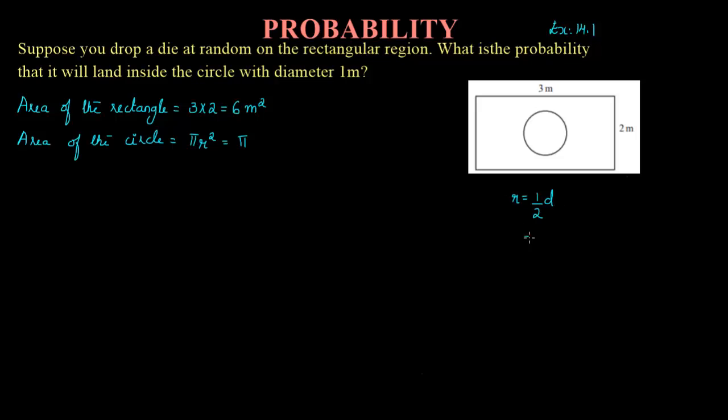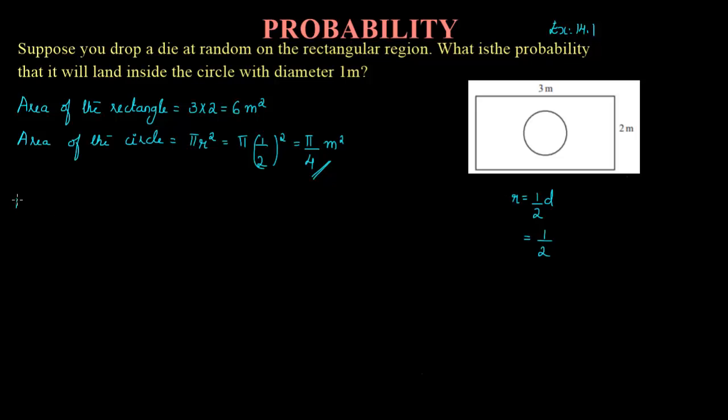D by 2. So 1 by 2, because they have given you the diameter 1. So 1 by 2 whole square. So it is nothing but pi divided by 2 squared, which is 4, right? So here also meter square. So this is the area of the circle now.